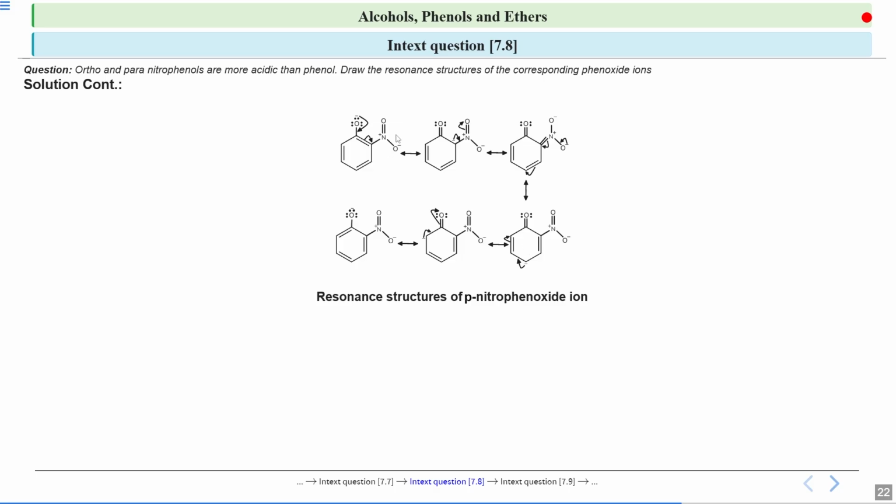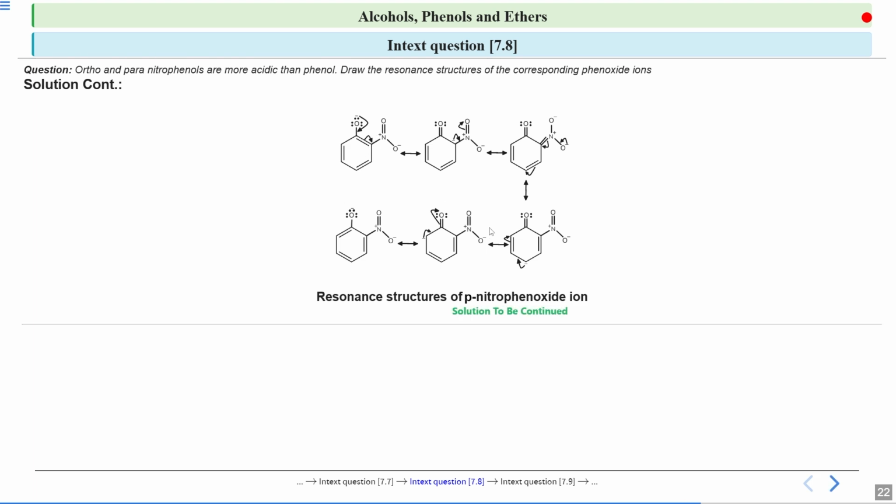Okay, so because this NO2 group is attached at the ortho position, earlier this oxygen was donating its electron density to this ring, but now if a more electron withdrawing group is attached to this ring, it will withdraw more electron density. So that is why this will make the phenol more acidic.